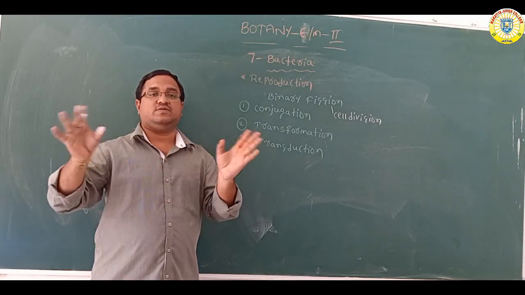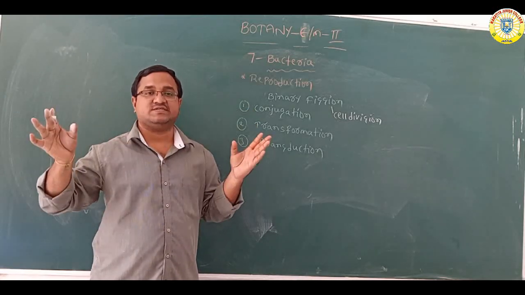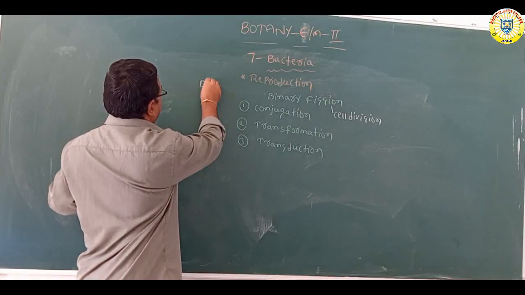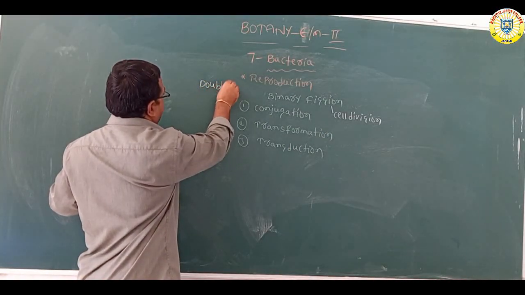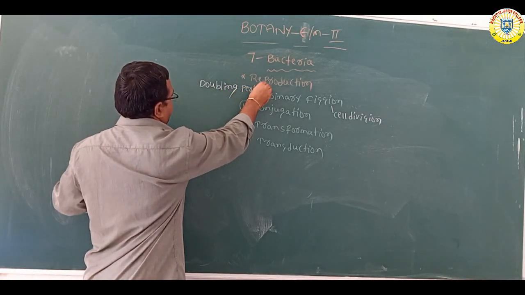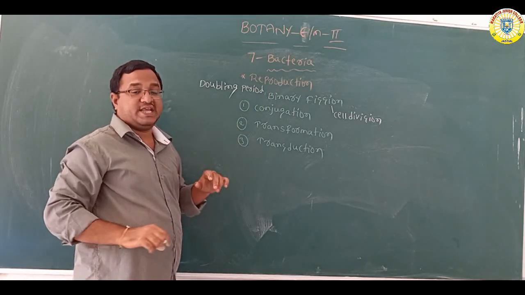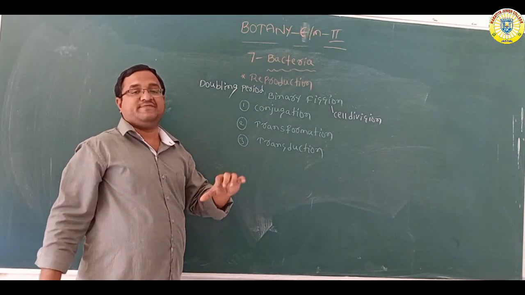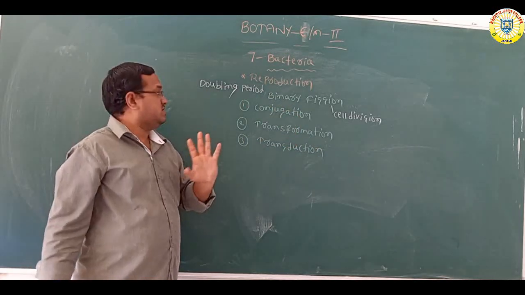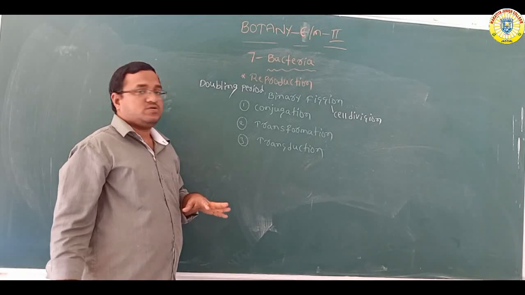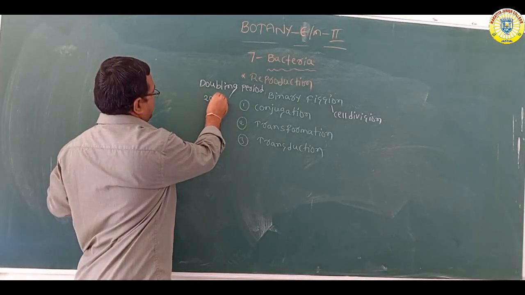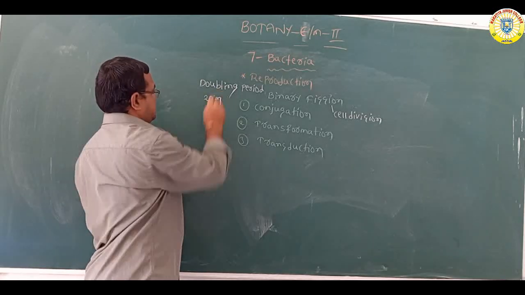The gap between two binary fissions is called the doubling period. The doubling period is nearly 20 minutes.